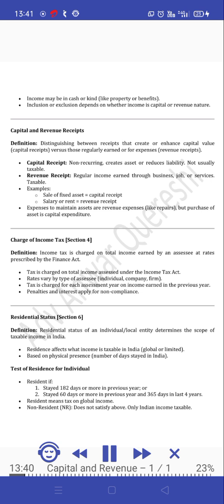Taxable. Examples. Sale of fixed asset equals capital receipt. Salary or rent equals revenue receipt. Expenses to maintain assets, or revenue expenses like repairs, but purchase of an asset is capital expenditure.